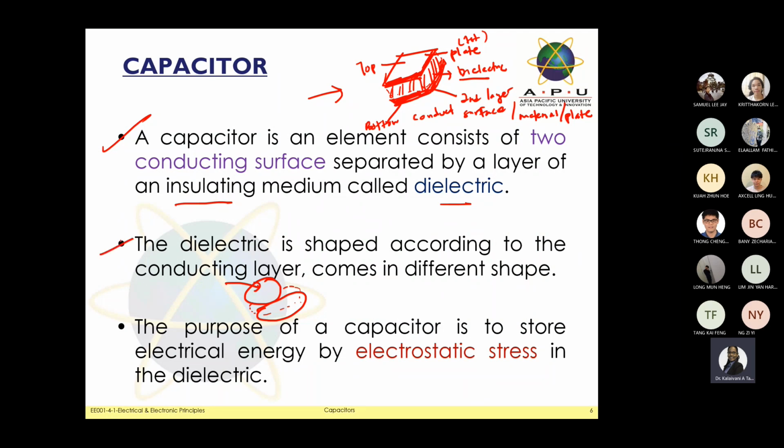The shape can be changed, right? So the third one is the purpose of the capacitance. This is the one Miss highlighted to you: to store electrical energy. This is a key point. No matter the question, for example in the tutorial I give you later, when Miss asks you the function of a capacitor, or the definition of a capacitor, this is the key point you need to know. So let's go to the next part.